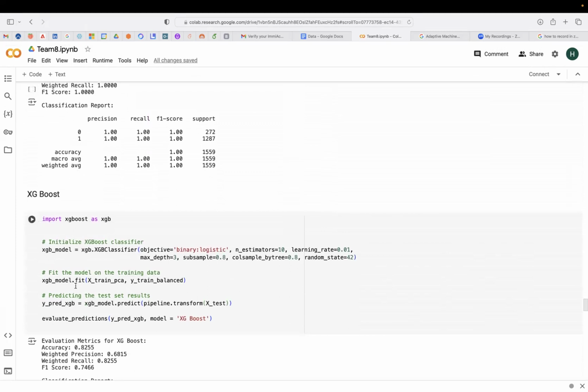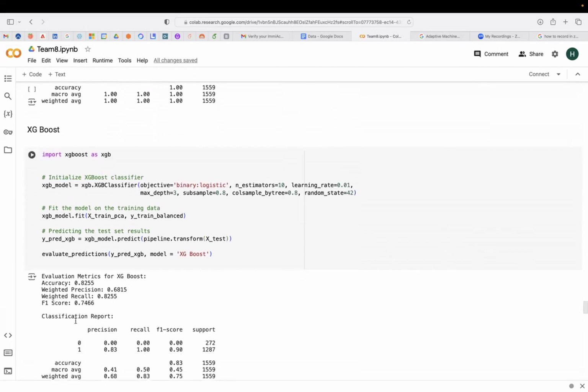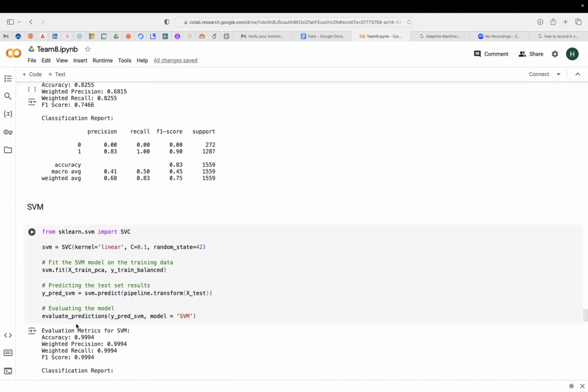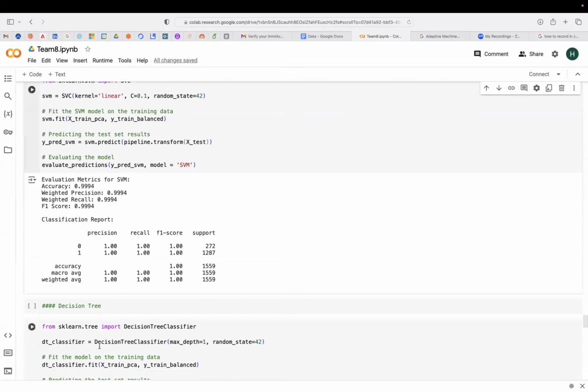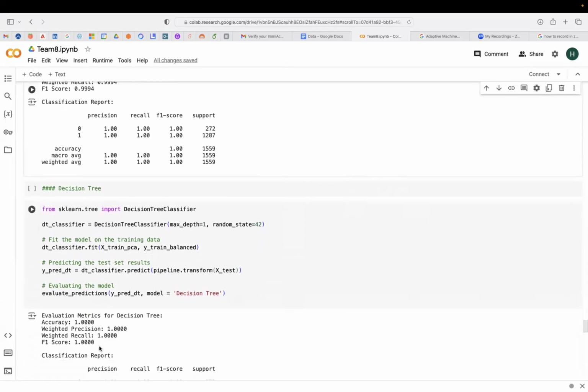Next is XGBoost. We achieved 83% accuracy for XGBoost as well. And again, for SVM, we got 100% accuracy. So our next is our decision tree. Before regularization of the decision tree, we gained full accuracy like all the above models.